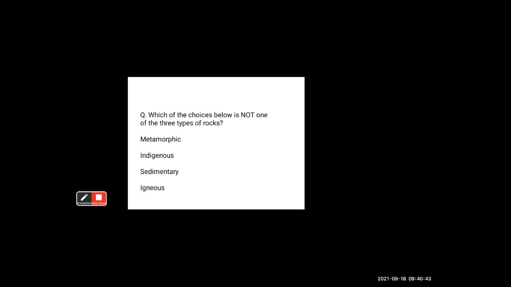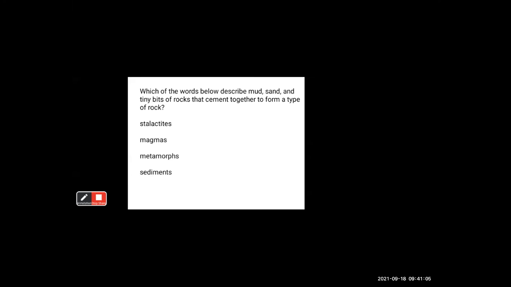The choices are metamorphic, indigenous, sedimentary, and igneous. Indigenous. Very nice answer. Excellent. Indigenous is not an example. We have only three types of rock, that is metamorphic, sedimentary, and igneous rock. Next question.